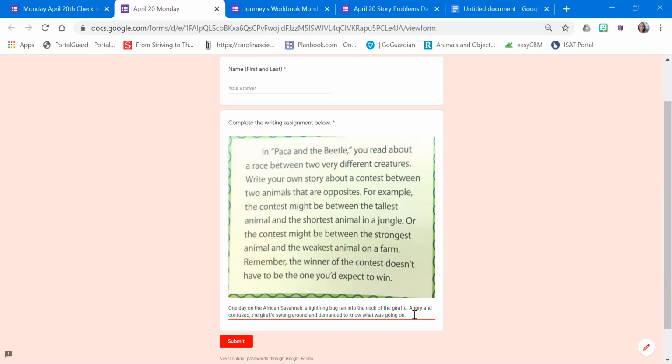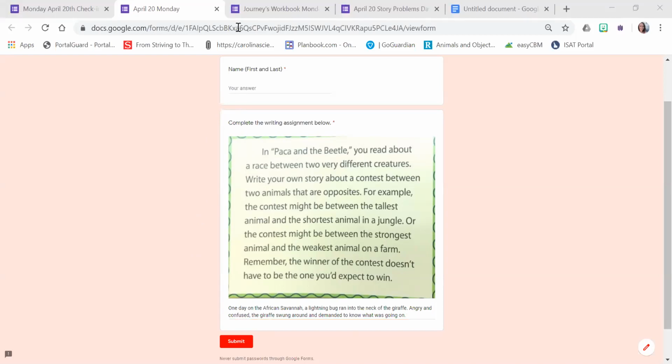So, in this writing assignment, just have fun, be creative, and write about two animals that are opposites. If you write about the same animal, it could still be an exciting story, but write about two that are opposites.